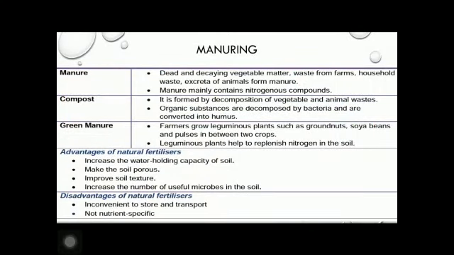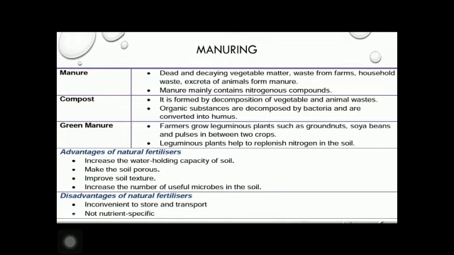Application of manure and fertilizers. Crop plants require nutrients for growth. These are obtained from soil. When a farmer grows crop continuously in the same field, the soil becomes poor in nutrient. As a result, the crop yield gets reduced. To improve this, farmers add manure and fertilizers.